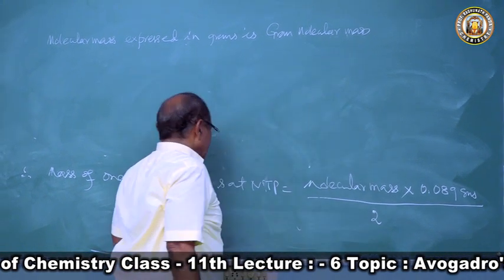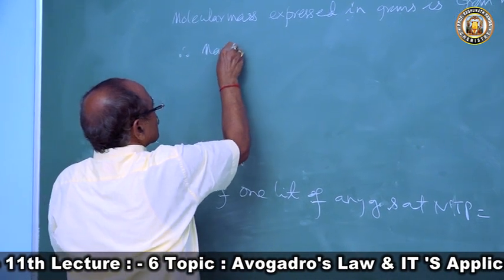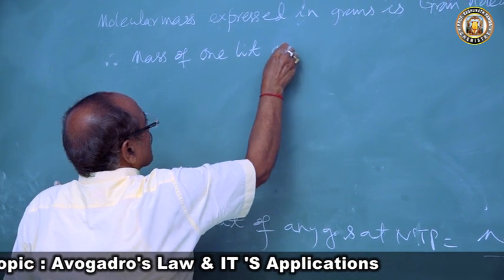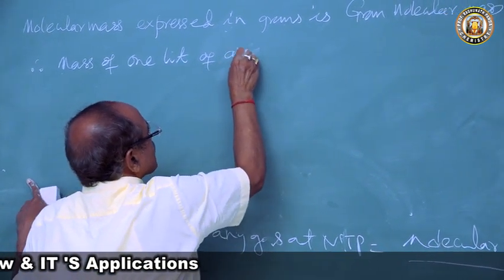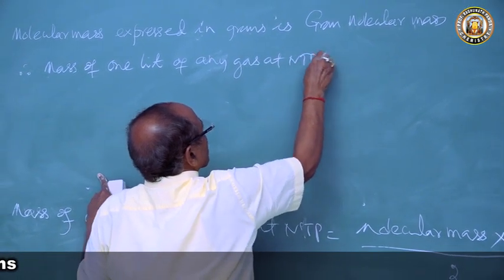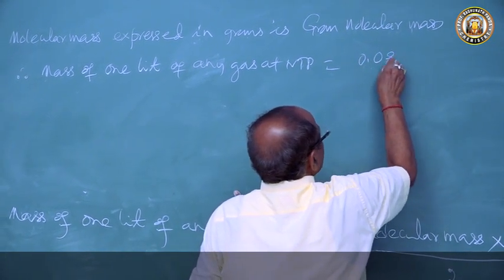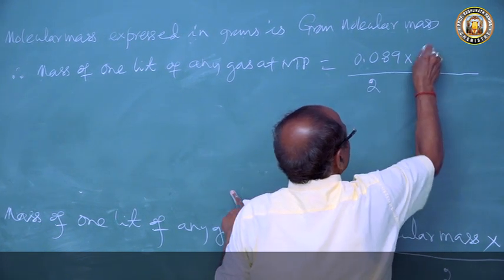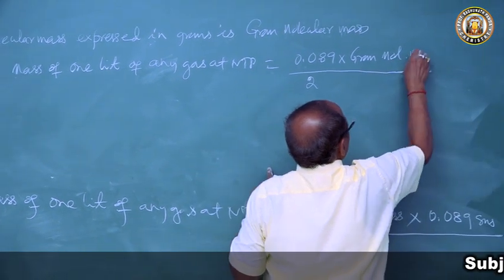So, mass of 1 liter of any gas at NTP is 0.089 by 2 into gram molecular mass.